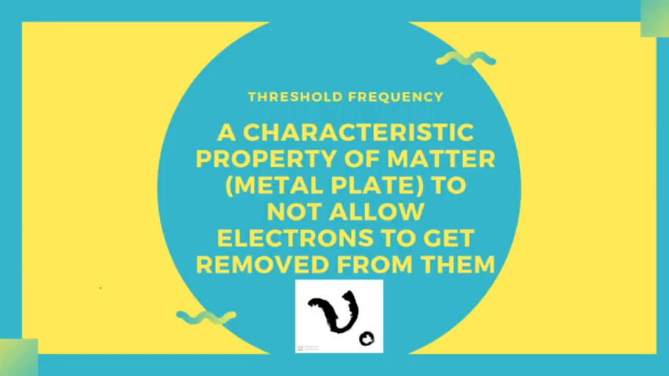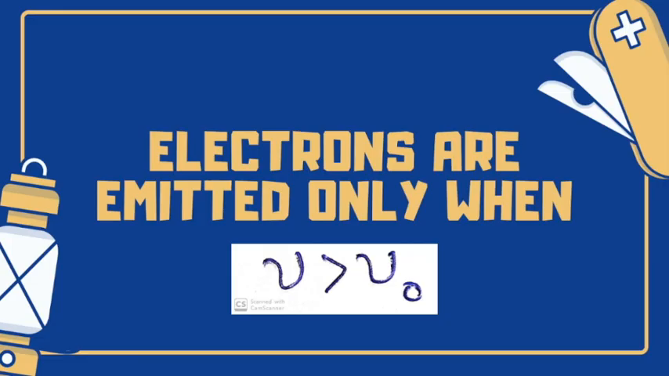Threshold frequency, a characteristic property of matter, here the metal plate, to not allow the electrons to get removed from the plate, is defined as threshold frequency. It is denoted by the symbol nu naught, where nu is the symbol for frequency and nu naught refers to some constant frequency or threshold frequency. It means that it is the minimum frequency of incident light for which the electrons just come out of the plate with no or zero velocity. So electrons are emitted out of the plate only when the frequency is more than the threshold frequency.